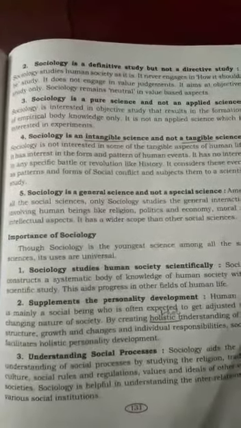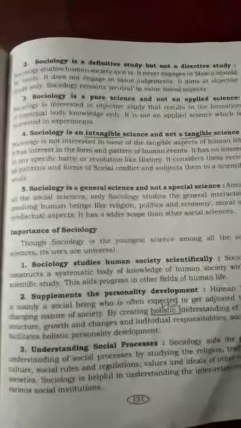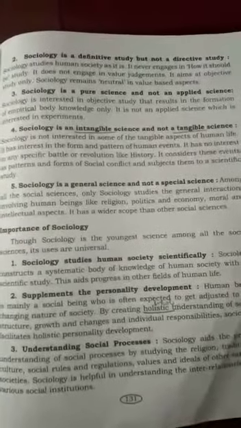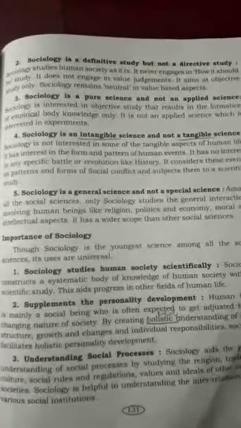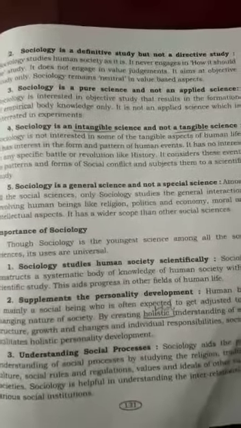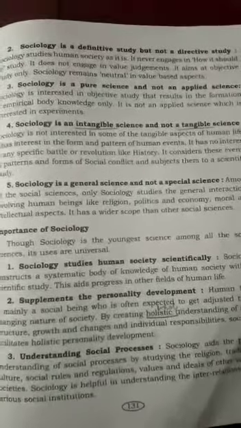So it states that sociology is a general science and not a specific science. Among all the social sciences, only sociology studies the general interaction involving human beings, like religion, politics, and economy, and moral and intellectual aspects. So it is a general science, not a specific science. It deals with the religion, politics, and economy of human beings, and it has a wider scope than the other social sciences.